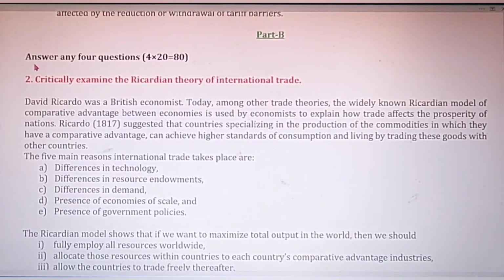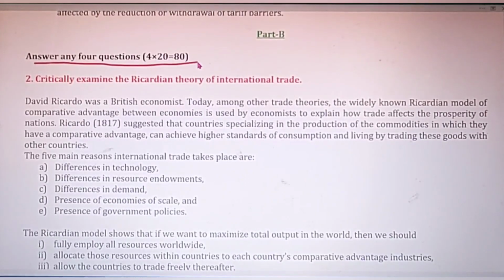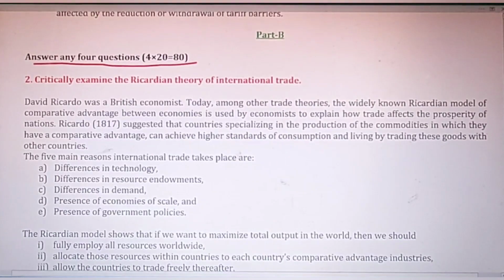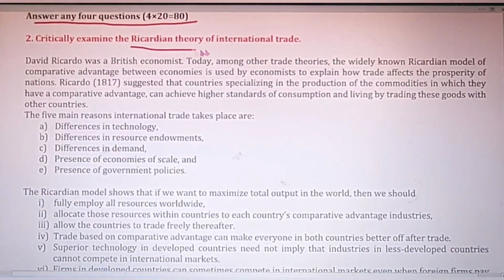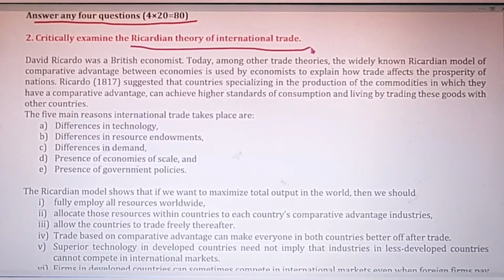Here actually the question is: answer any four questions, 20 marks each. Let's see the first question. Critically examine the Ricardian theory of international trade. In my previous video also I have explained this theory of Ricardian. Let me again explain this.